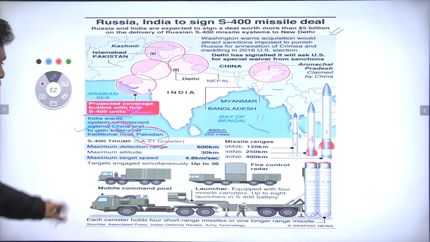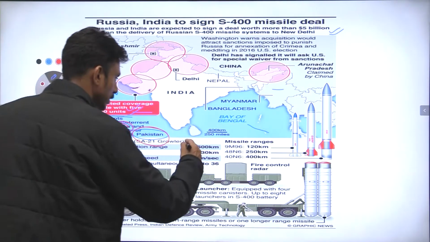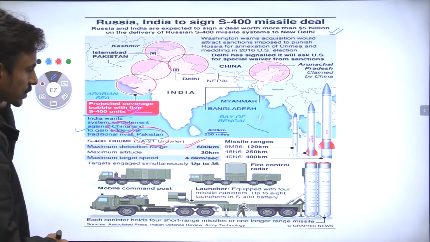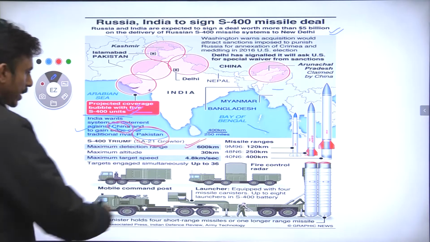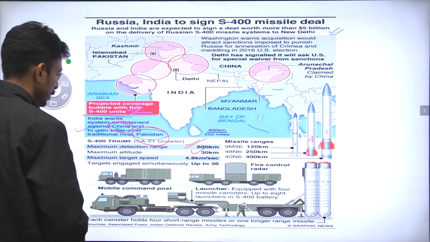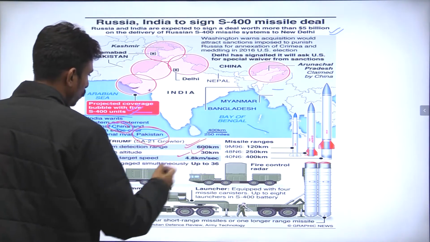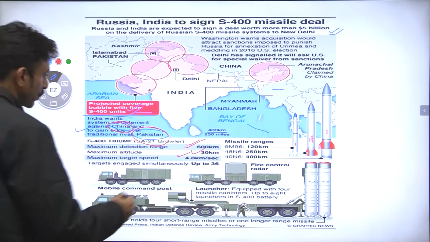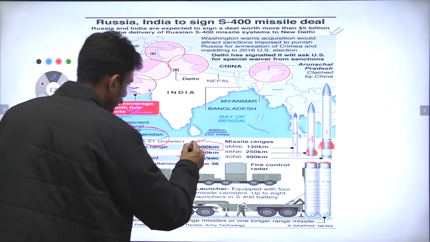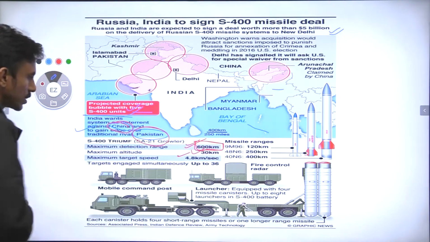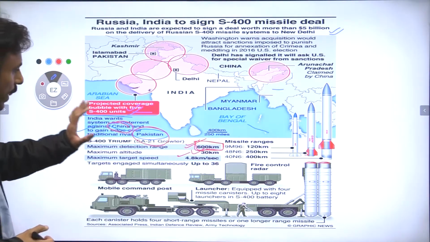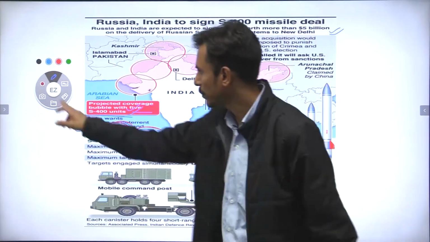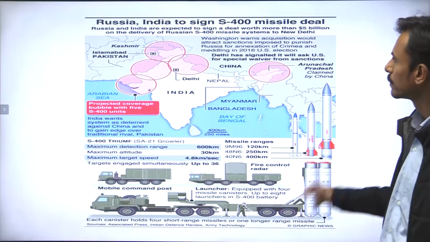As far as its range is concerned, it has a range of 600 kilometers with a maximum altitude of 30 kilometers and a maximum target speed of 4.8 kilometers per second, correct? These are the important details, and there is a probability of a question being asked along these lines. These are the things which are discussed in this depiction. I hope it is clear.